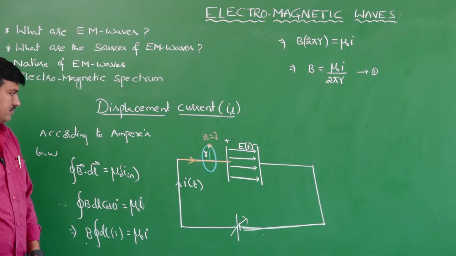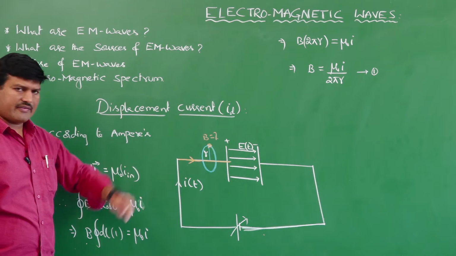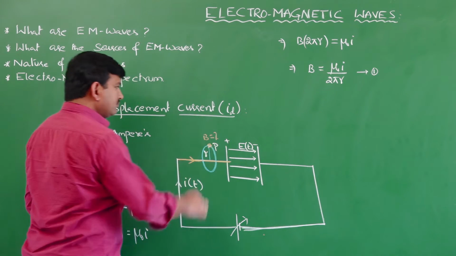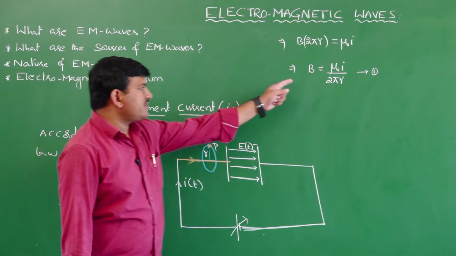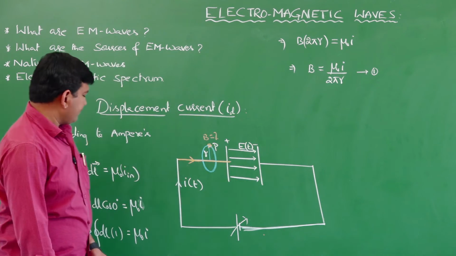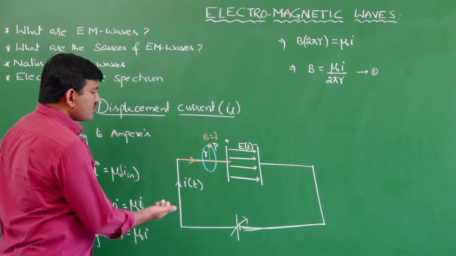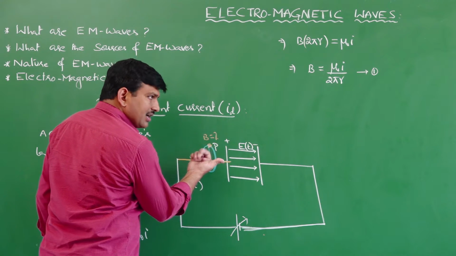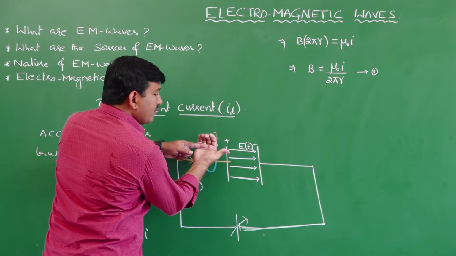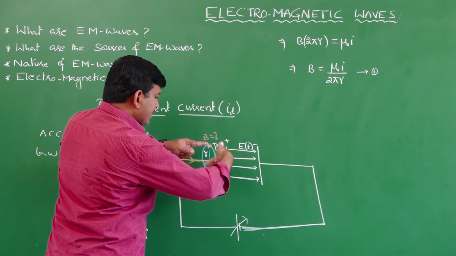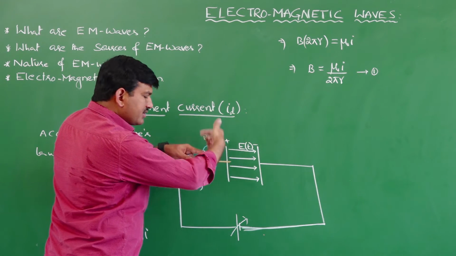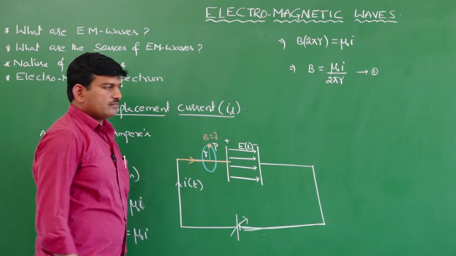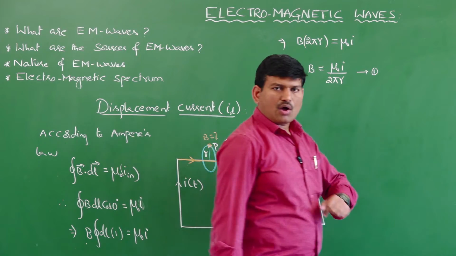Is it clear or not? So I have calculated the magnetic field outside the capacitor at this point P and I got the value B is equal to mu naught I divided by 2 pi r. Yes or no? Here, what is the direction of the magnetic field? When current is passing like this, according to the curl rule or thumb rule, the magnetic field will be encircling the wire in this way. So tangentially along this loop, the magnetic field is there like this. Now, this is the answer I got.